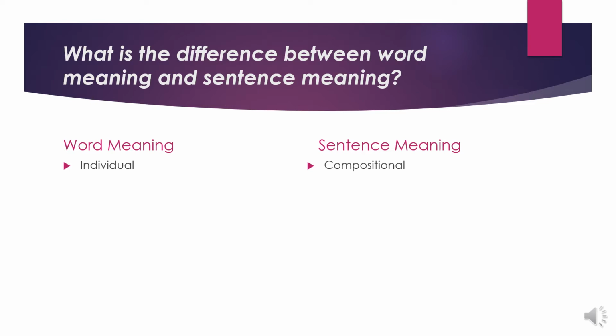The second difference between word meaning and sentence meaning has something to do with the infrequent creation of new words, which has something to do with the lexicon, where we store our lexical items. Our lexicon is considered static to some extent, though it's not completely static. Now, the number of new words created by users of a language is limited compared to the number of new sentences created in the same language.